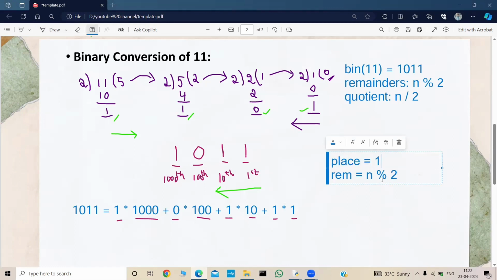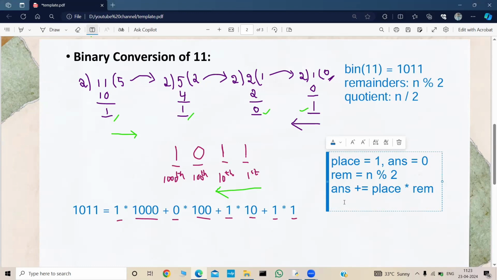Every time my place will be 1, right? So what we are doing? We are doing place into remainder, and we need to store this in some variable. And finally, what we are doing? We are appending all these results. So for that, let's take an answer variable and initialize it as 0, and let's append all these results to the answer variable. Simple. And later what we are doing?